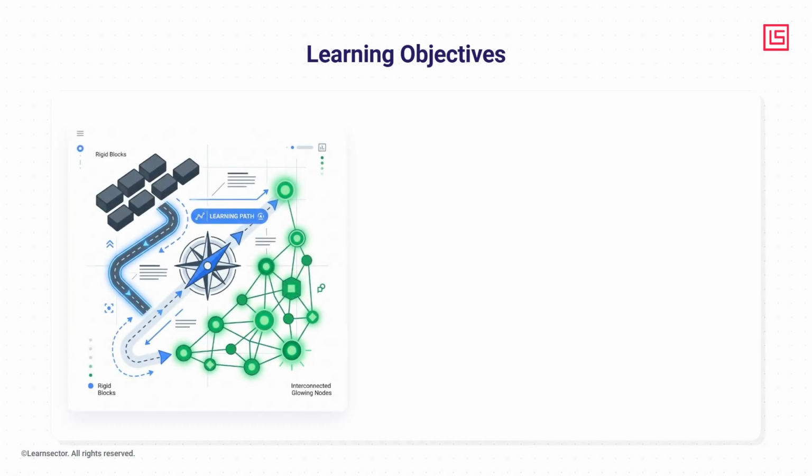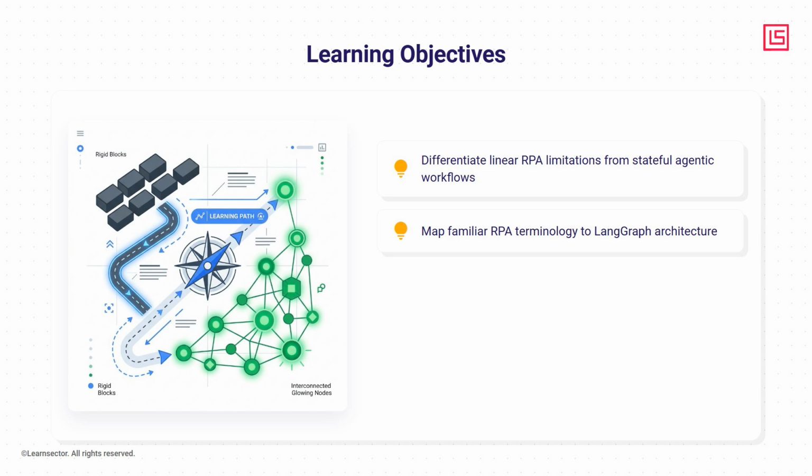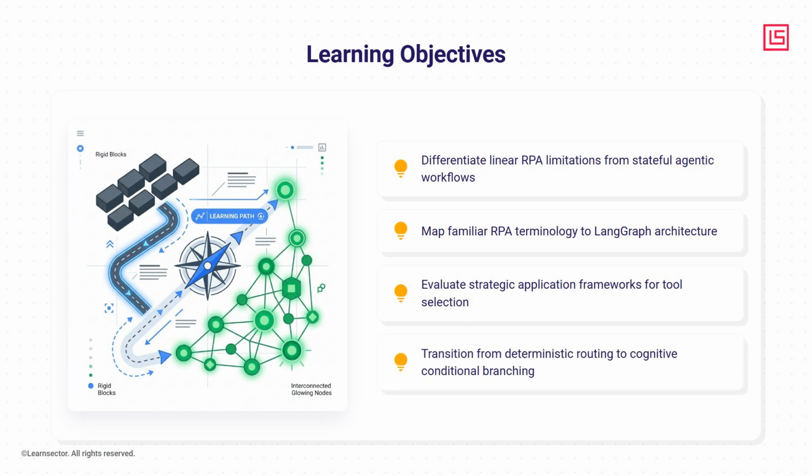Throughout our discussion, we will establish critical learning objectives. You will learn to clearly differentiate linear RPA limitations from the capabilities of stateful agentic workflows. We will map the RPA terminology you know directly to the LangGraph architecture. You will evaluate strategic application frameworks to guide precise tool selection. Finally, we will transition your mindset from building deterministic routing to designing cognitive conditional branching.